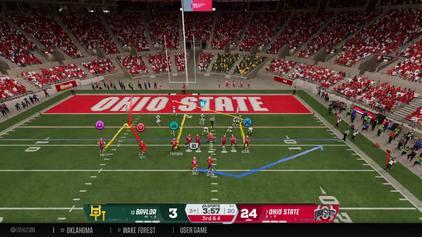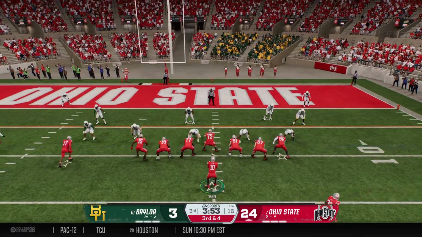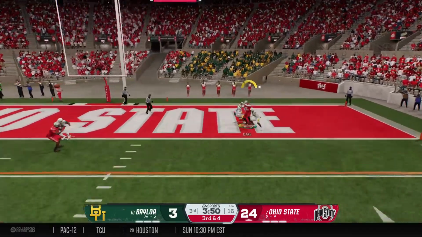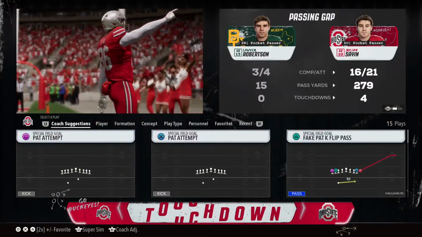Offense facing a 3rd down now. They can still get a 1st down without scoring. 3rd down, out of the shotgun. And it's caught! Touchdown, Buckeyes!